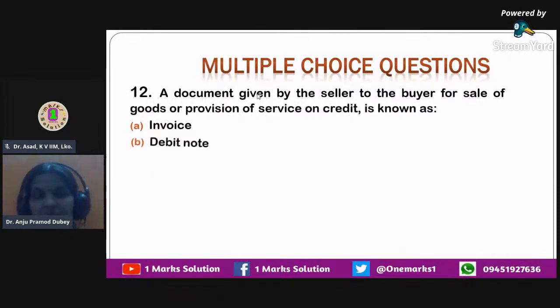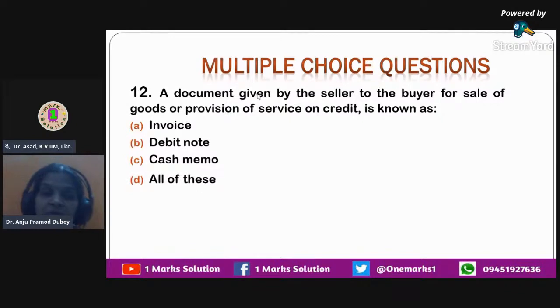Is it called an invoice? Is it called a debit note? Is it called a cash memo, or is it called all of these? All of these could not be possible. It is not a cash memo because there is no cash transaction that is taking place. The debit note is also not an answer. The correct answer that you have over here is invoice.